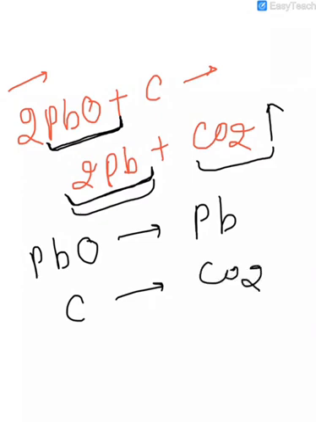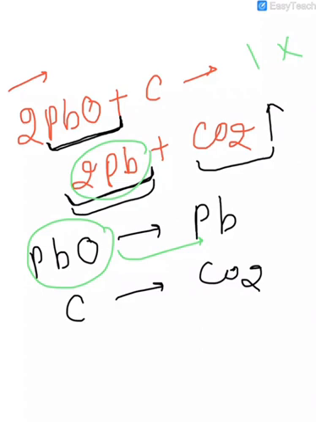And if you look at the options given in your book, the first option is lead is getting reduced. Here lead is not getting reduced, lead oxide is getting reduced, right? So the first option is incorrect. Now the second option is carbon dioxide is getting oxidized. Carbon dioxide is not getting oxidized.